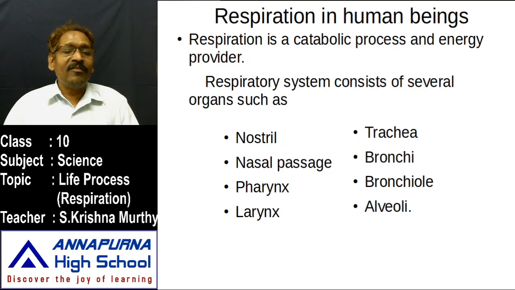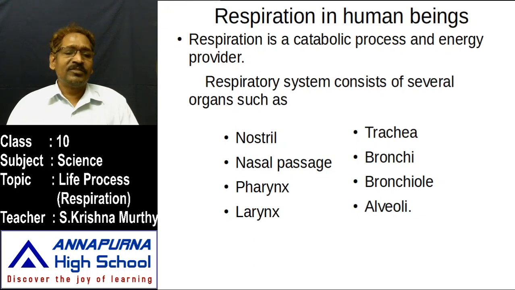What are the different kinds of organs present in the respiration of human beings? Respiration in human beings happens in different ways. What is meant by respiration? Respiration means inhalation of oxygen and obtaining the required amount of energy from food material. This is a catabolic process. Already we learned about that. What is meant by catabolism? Splitting of molecules into glucose, and glucose again splits into energy sources such as ATP, and carbon dioxide, water, etc. So what are the organs involved in respiration?